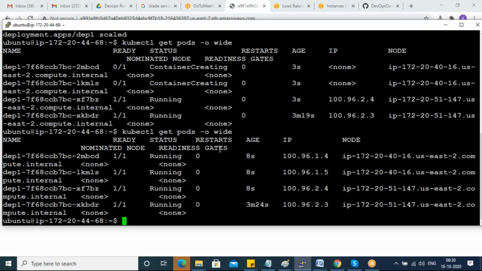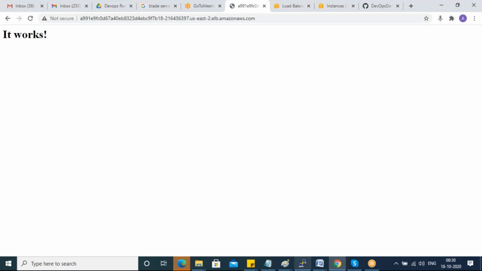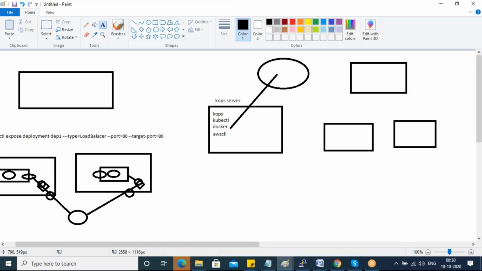So guys, any doubts here till now? What is the difference? Why should I go with kops instead of Kubernetes, instead of kubeadm? Hello guys. Maybe sometimes you may still have some doubts, but definitely practice more, guys.